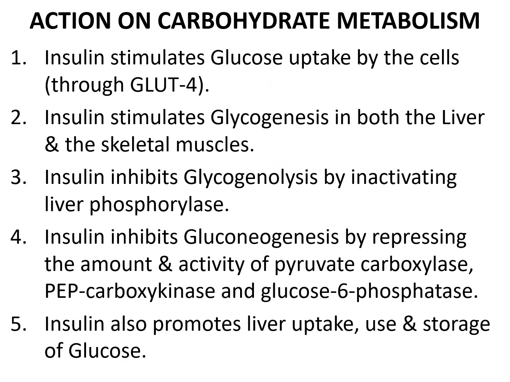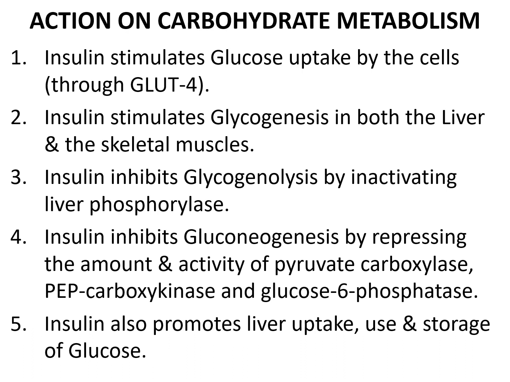So now, action of insulin on carbohydrate metabolism. Insulin stimulates glucose uptake by the cells through GLUT4, especially in muscles and adipose tissue.